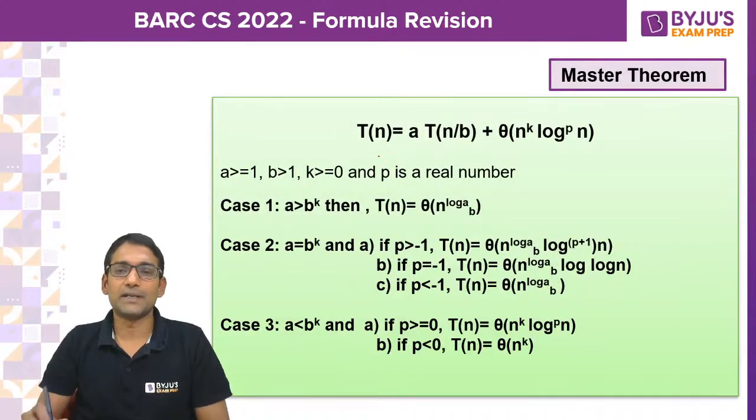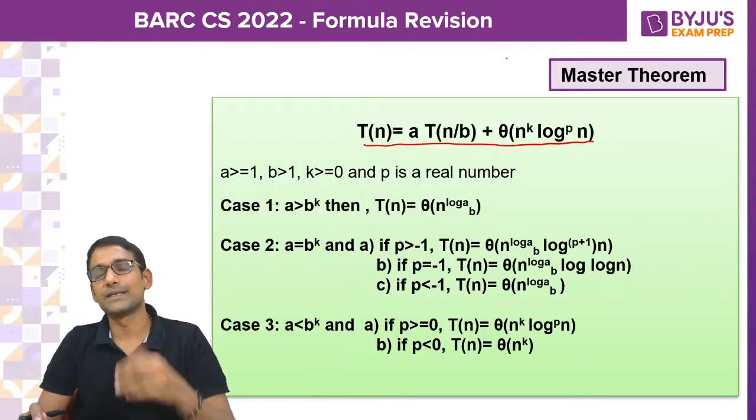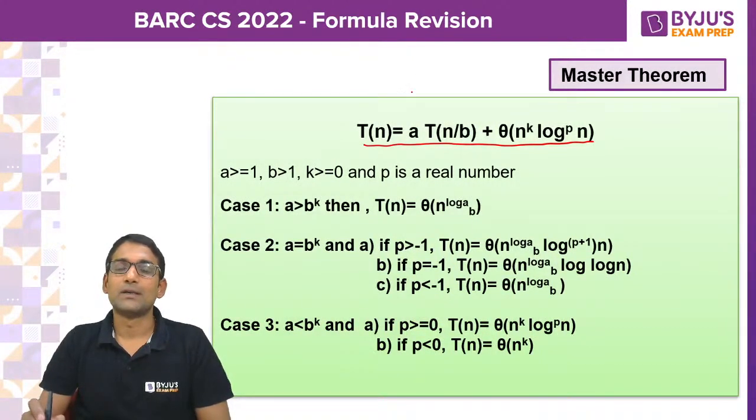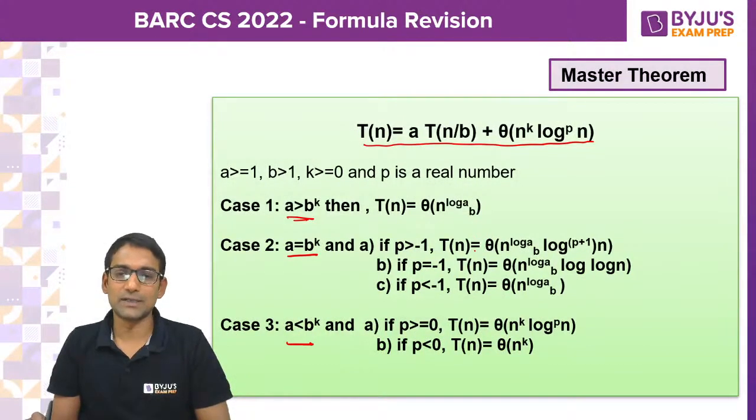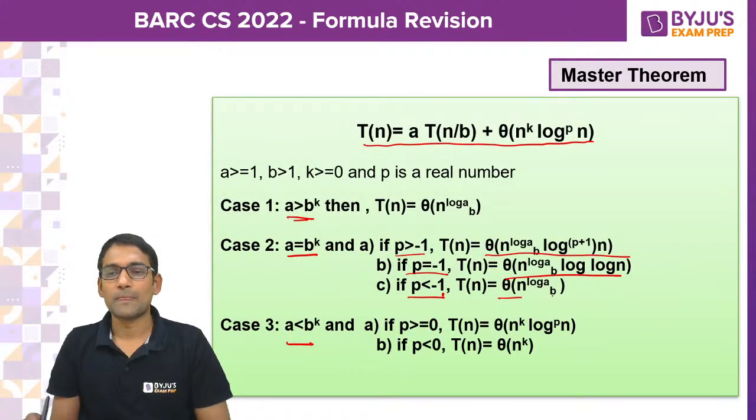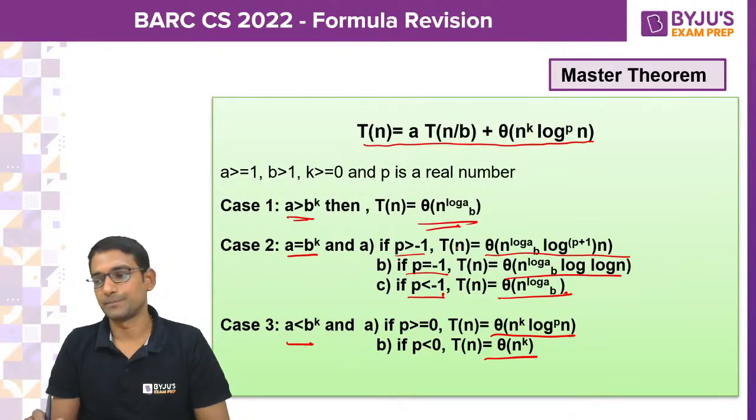If you find the given recurrence relation of the dividing form, then by comparing the a and b to the power k values, you can match which case it falls under, analyze the sub case, and directly give the time complexity for the given recurrence relation.